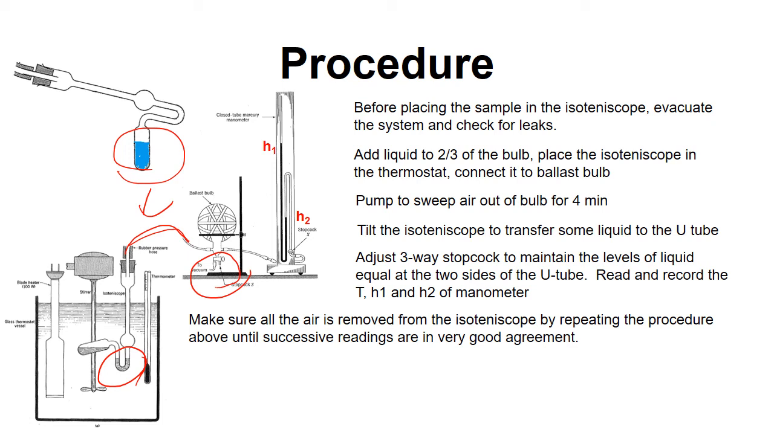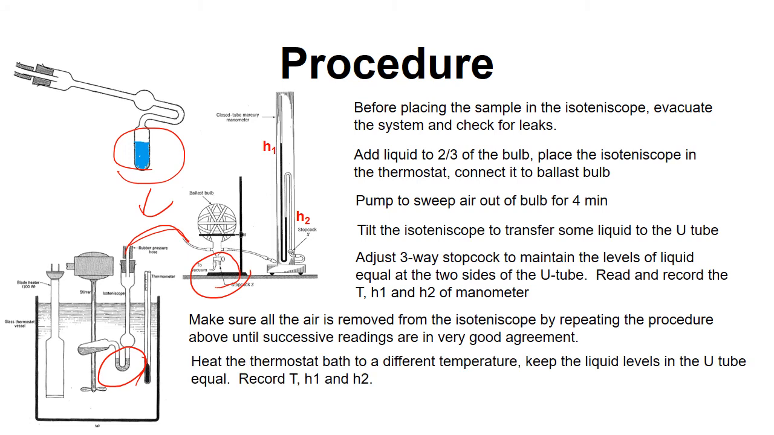You need to make sure all the air is removed from the isoteniscope by repeating the procedure above until successive readings are in good agreement. And then you can heat the thermostat bath to a different temperature and keep the liquid levels in the U-tube equal. Record the different temperature and the corresponding reading of the manometer.